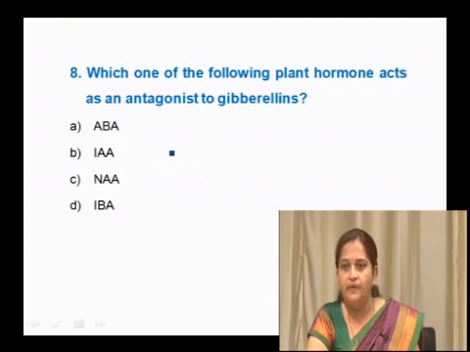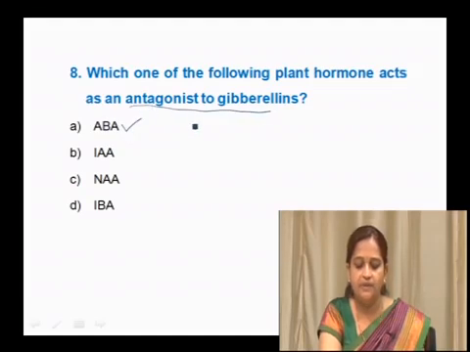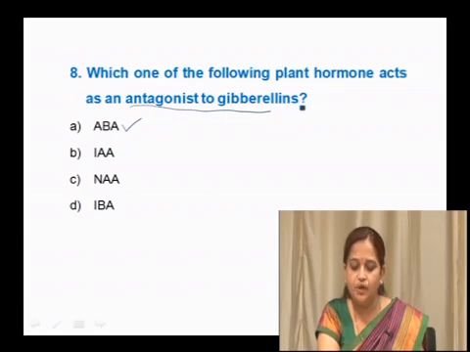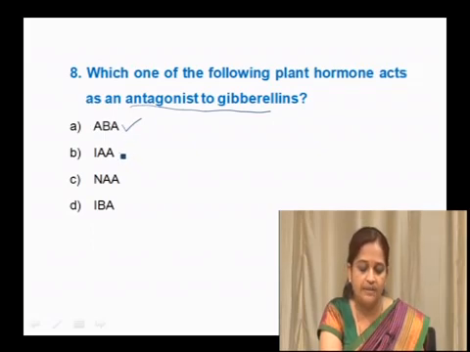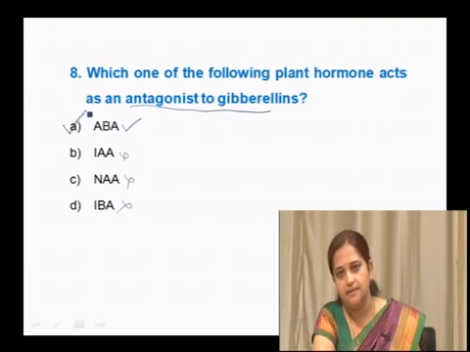Which one of the following plant hormones acts as an antagonist to gibberellins? Abscisic acid, indoleacetic acid, naphthalene acetic acid or indolebutyric acid. The right answer is abscisic acid, because gibberellins break dormancy and abscisic acid promotes dormancy in the seeds. The remaining three are auxins, which are not antagonistic to gibberellins. The right option here is A, abscisic acid.